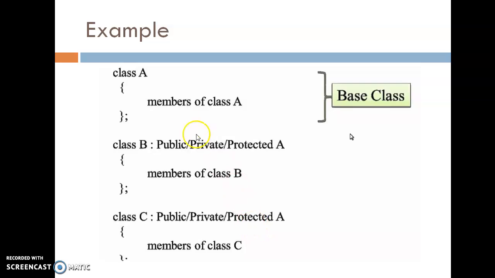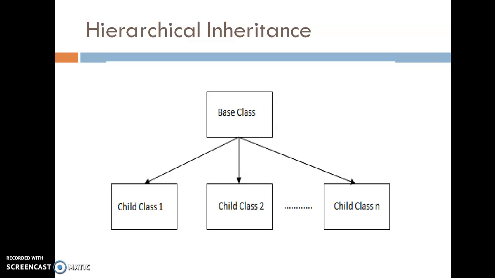So here, from this base class A, we are going to derive the two derived classes B as well as class C. And when there is a single base class and multiple derived classes, then this concept is called hierarchical inheritance, single base class and multiple derived classes.